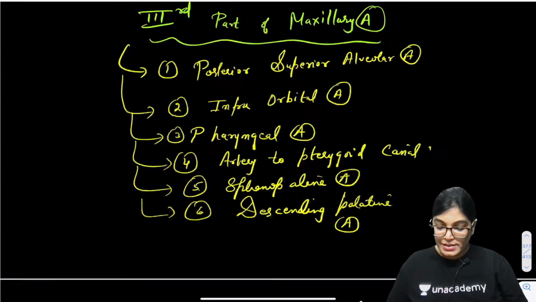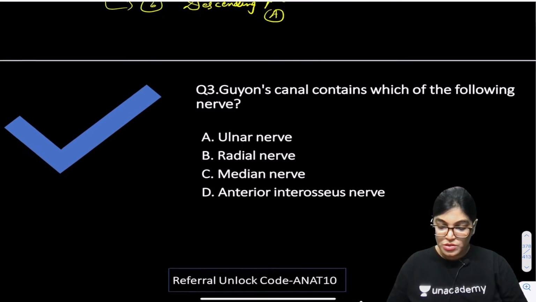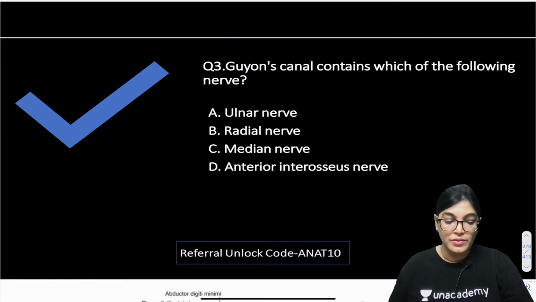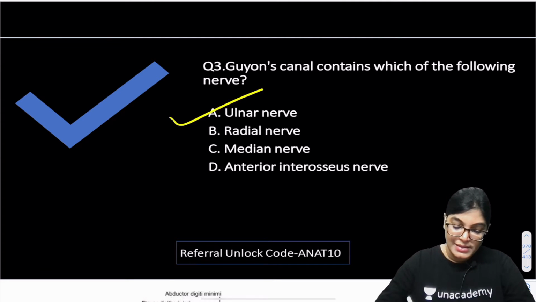So yes, now let's move on to the next, that is question number 3. Guyon's canal contains which of the following nerves? Whether it is ulnar nerve, radial nerve, median nerve or anterior interosseous nerve. The correct answer is ulnar nerve.